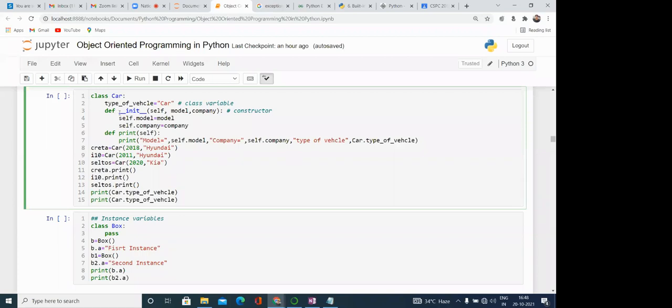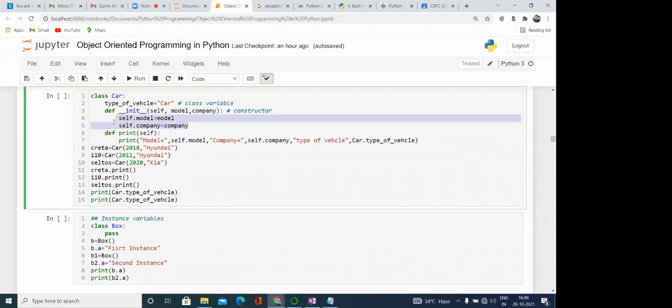So here init self is there. After self, whatever we are defining, they are defined as instance variables. Here def init, then self is there. After self, the variables, whatever variables we are giving, are instance variables.